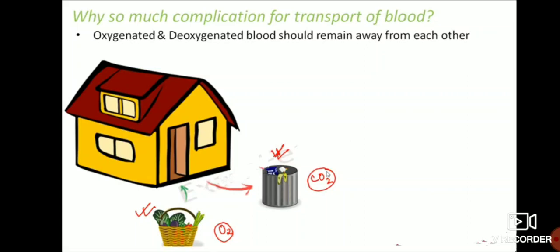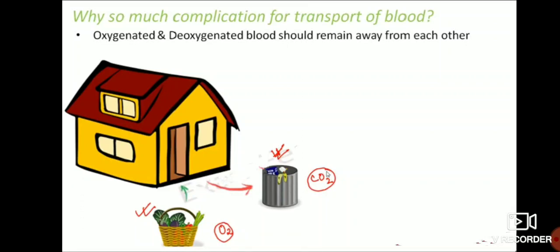That's why you carry the waste material in one way, and you carry the good, green and fresh vegetables in another way. From outside you bring green and fresh vegetables into the home for good health, and you carry waste material, that is garbage, from the house to the outside, which is the other way.